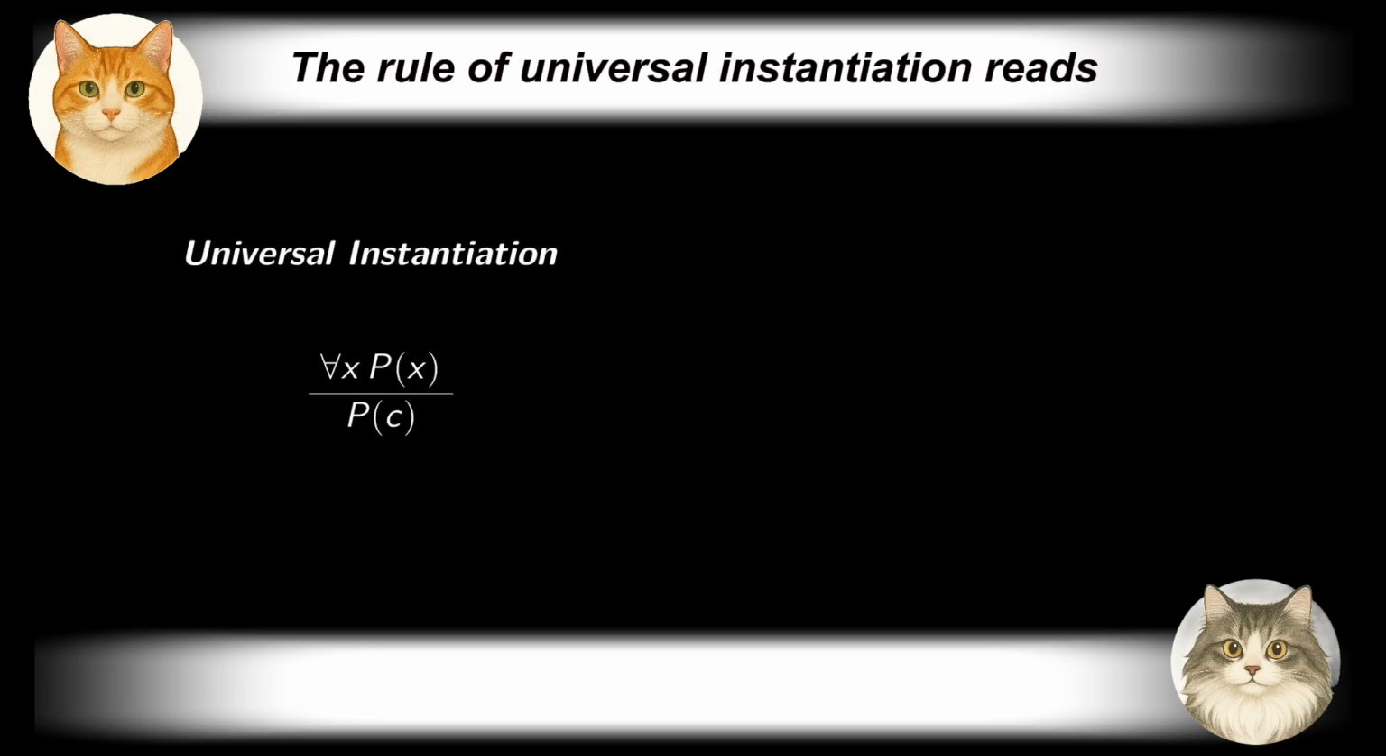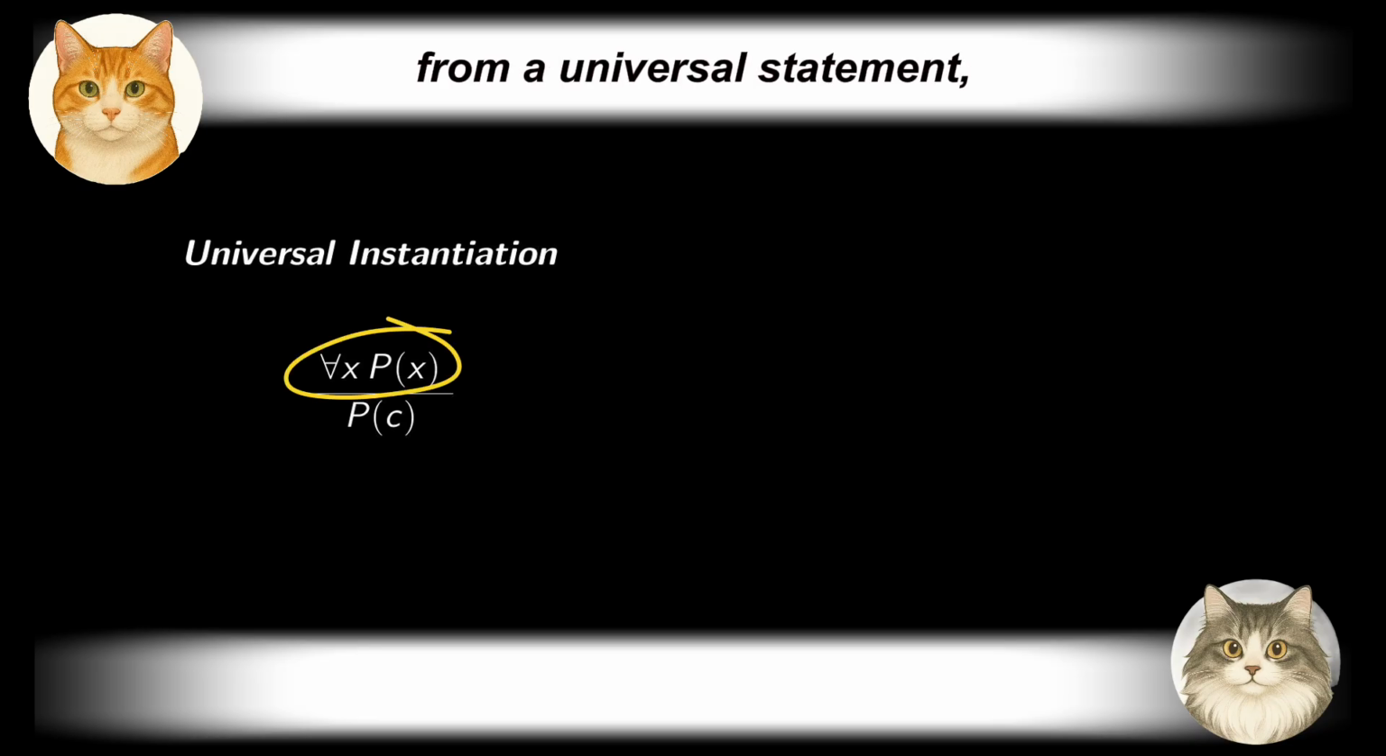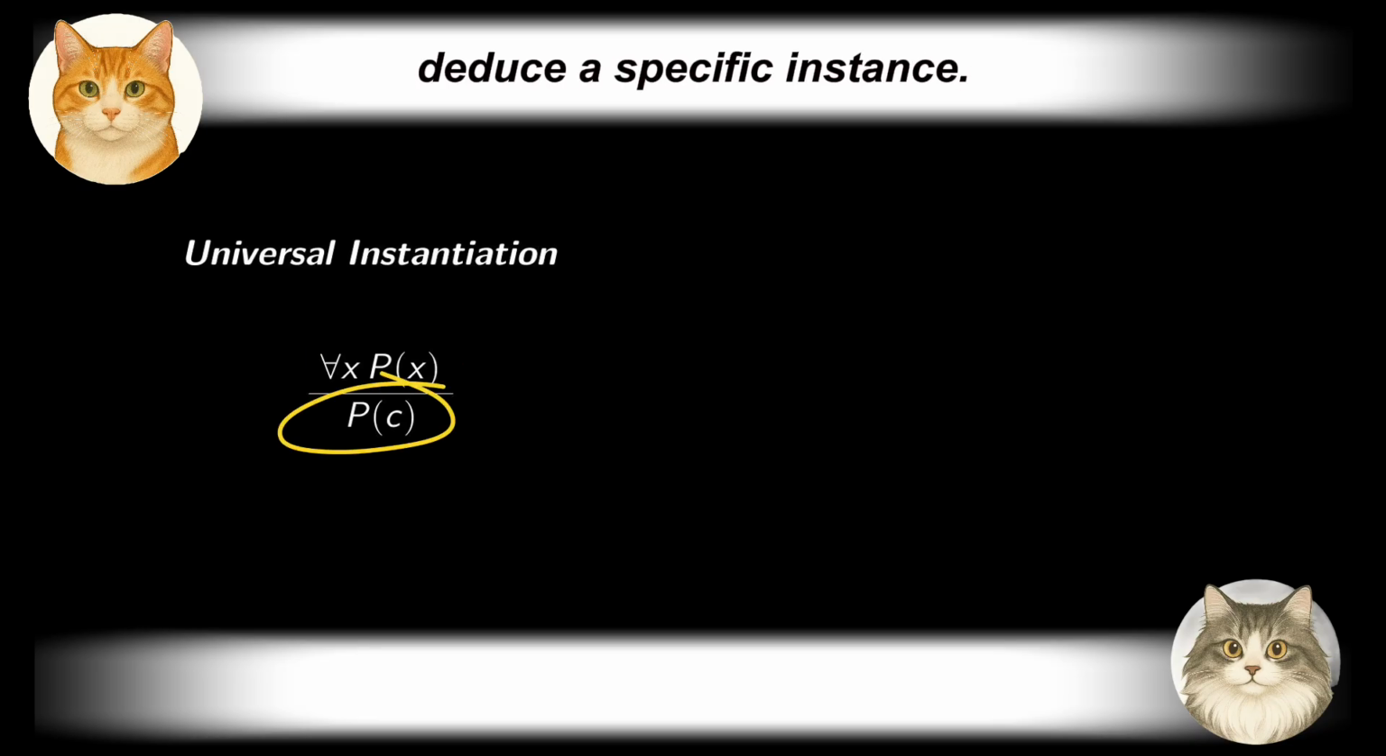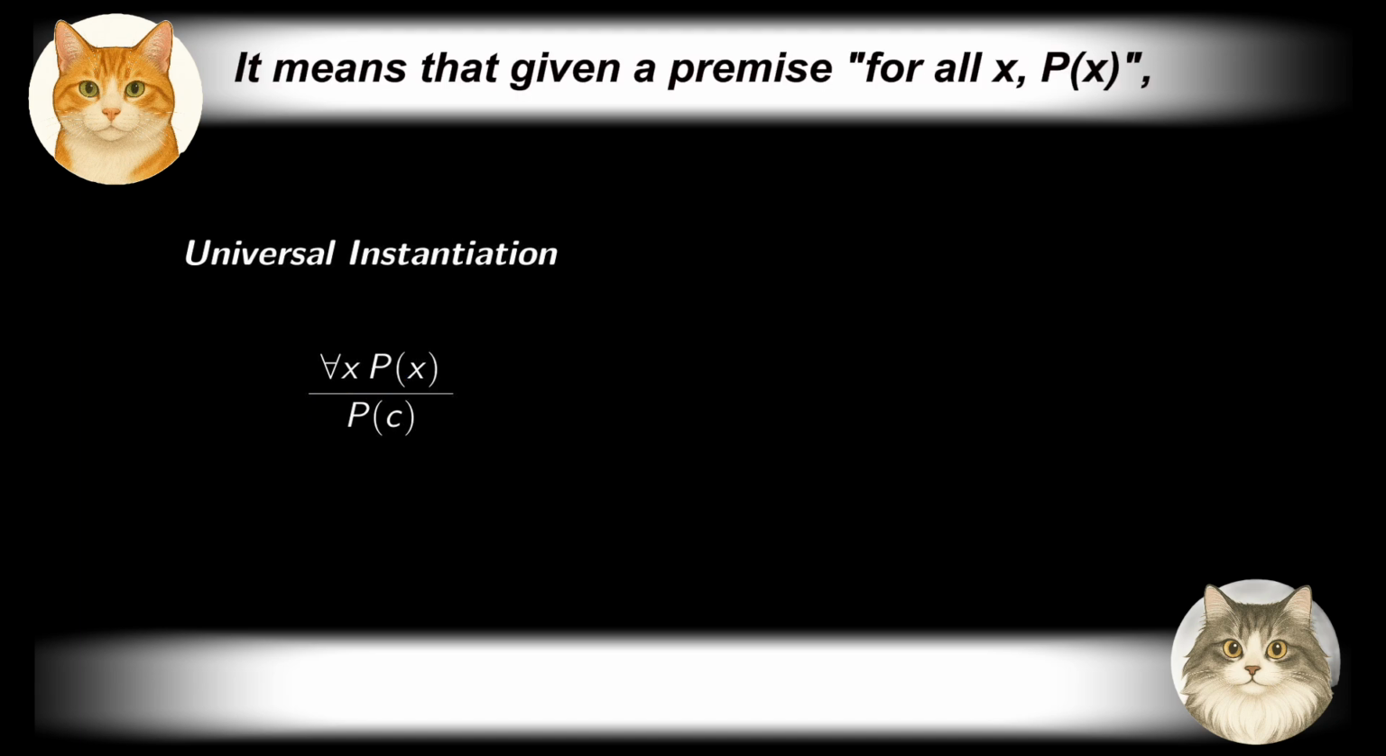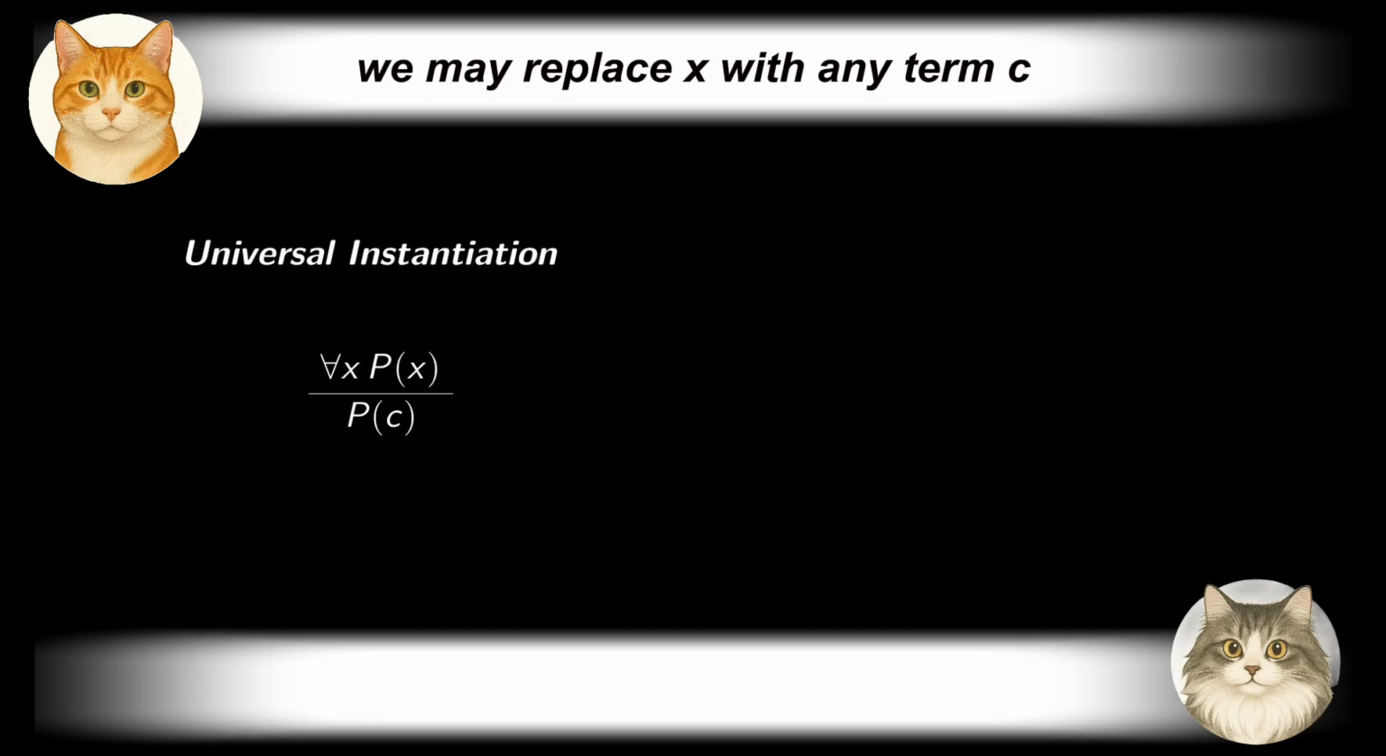The rule of universal instantiation reads, from a universal statement, deduce a specific instance. It means that given a premise for all x, P(x), we may replace x with any term c in the domain of discourse and deduce the proposition P(c). We also remind the audience that the rule of universal instantiation can be applied multiple times for multiple instances.